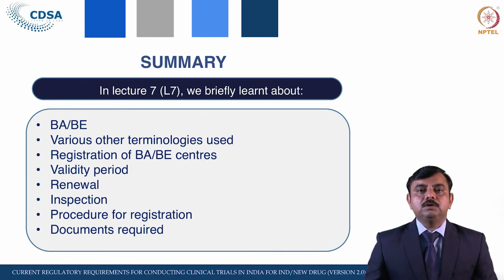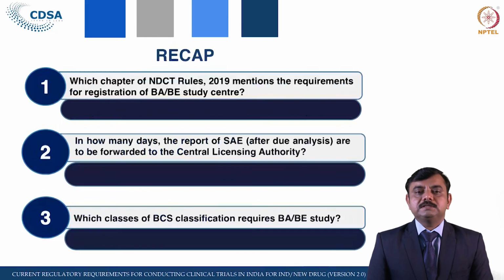I hope you have enjoyed these lectures, and now it's your time to check whether you have understood this chapter, at least to a little extent. Let us check your memory by asking you some questions.